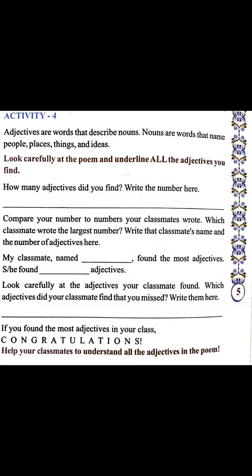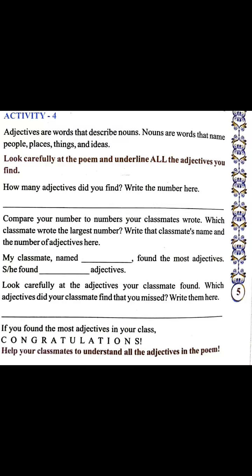So dear subscribers and dear students, you will have to go to your book and open the page to activity number 4. Before doing this activity you will have to read the poem "Where the Mind Is Without Fear", and after that you will have to find all the adjectives which are mentioned in the poem, count them and write the number here. And the next part of this activity is to compare the number of adjectives which have been found by other students and you. That is possible in the class only, no need to go through it, but just find all the adjectives and write the number in the first line which has been provided here.